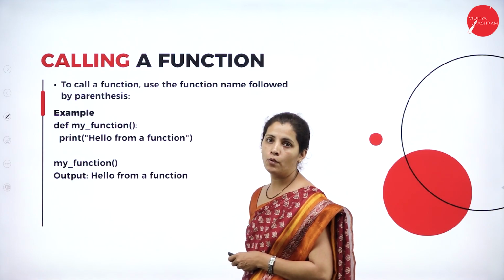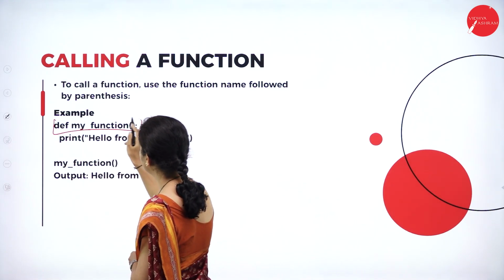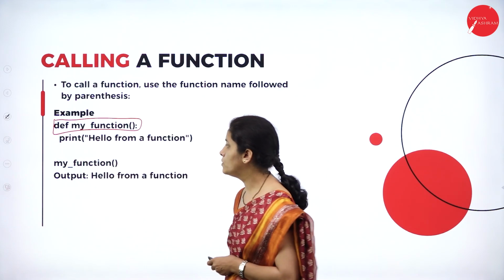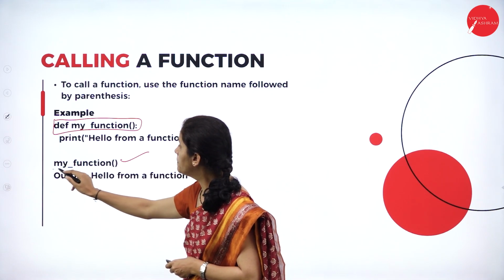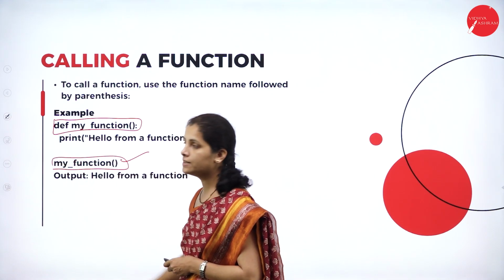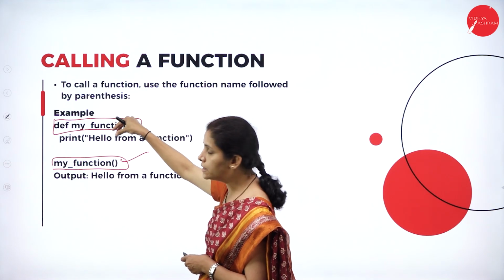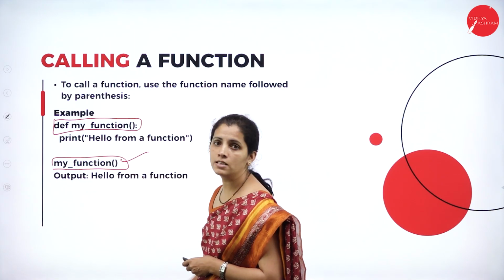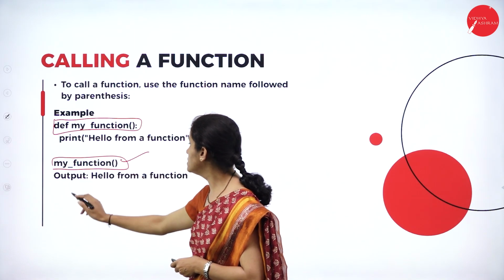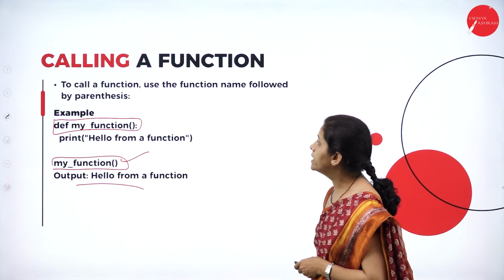Now, how am I going to call the function? This is my function prototype. And see here, I have the function call. So this is the function prototype with the body. It is the function definition and this is the function call. And what is the output? Hello from a function.